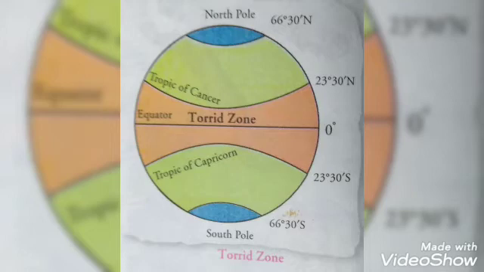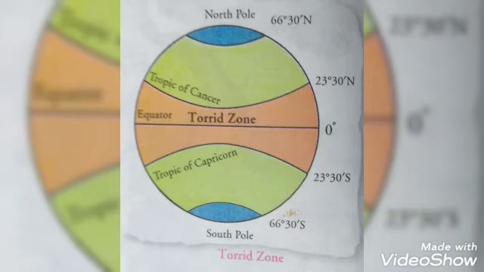Torrid zone, the same thing I am going to explain you again. You know that the great circle that divides the Earth into northern and southern hemisphere is the equator. It is at the 0 degree latitude of the Earth. The line of latitude 23 degree and 30 minutes north of the equator is called the Tropic of Cancer. The line of latitude at 23 degree and 30 minutes south of the equator is called the Tropic of Capricorn.